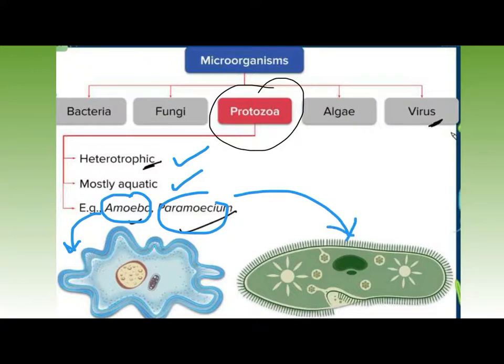I know that you must have seen amoeba somewhere. In lower classes, you must have studied about it. Amoeba has a very irregular shape and it moves with the help of its false feet, which are pseudopodia. While paramecium is surrounded by small structures on the outer surface called cilia, which help in its movement, जो उन्हें motion में help करती है. ठीक है बेटे?